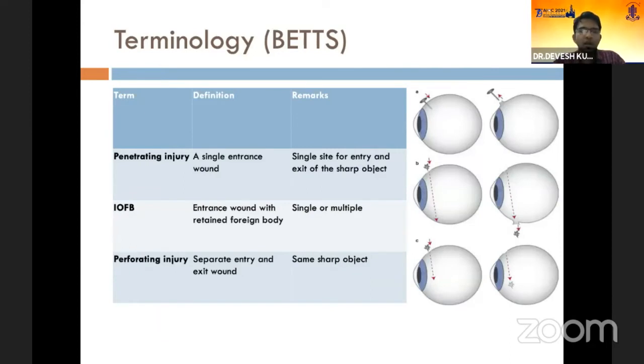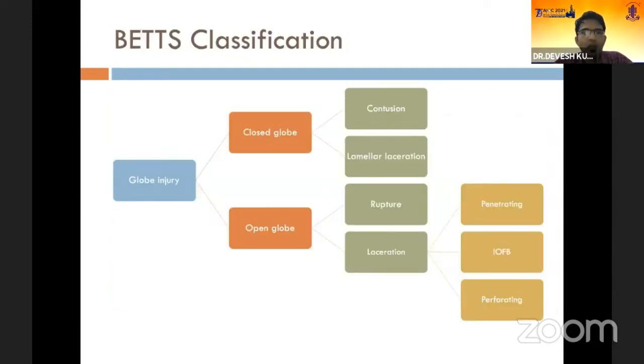Penetrating injury, intraocular foreign body, and perforating injuries are the types of open globe injuries, laceration type. A penetrating injury has a single entrance wound, while a perforating injury has separate entry and exit wounds for the same sharp object. Whereas in intraocular foreign body, there is a single entrance wound and a retained intraocular foreign body. So this is how the Birmingham Eye Trauma Terminology classification system divides the globe injuries into open and closed globe. The closed globe can be further divided into contusion type and lamellar laceration. Open globe is divided into rupture and laceration, and laceration is further divided into penetrating, intraocular foreign body, and perforating types.